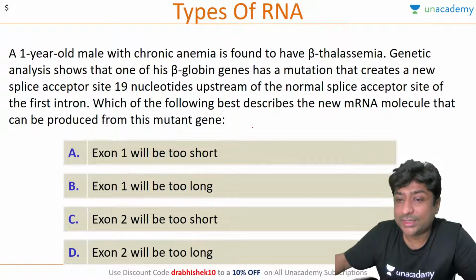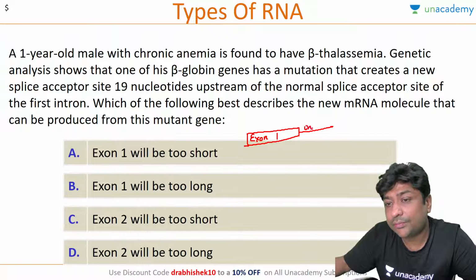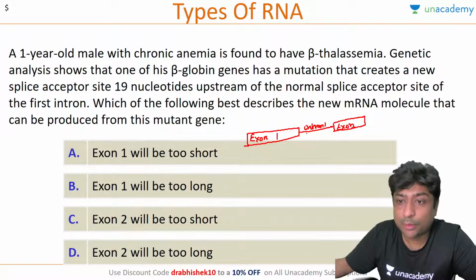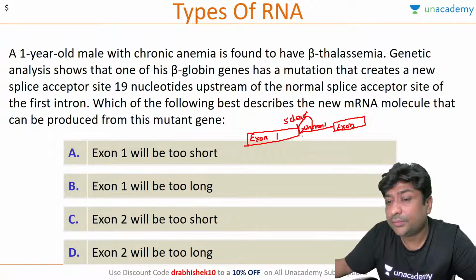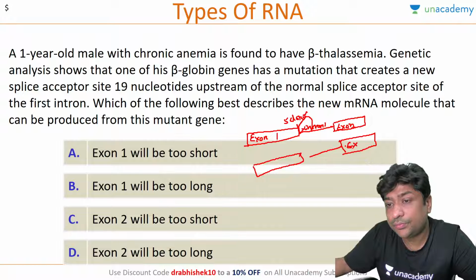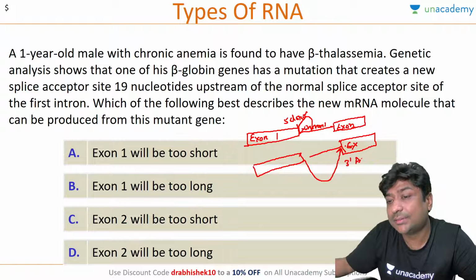Anyone? So let me explain what is happening here. This is exon 1, this is intron 1, and this is exon 2. Now normally, what happens in splicing? There is a nucleophilic attack on the 5' donor end, and this is cut out. This is exon 2. Now this free end goes and attacks here, and this is called the 3' acceptor site.